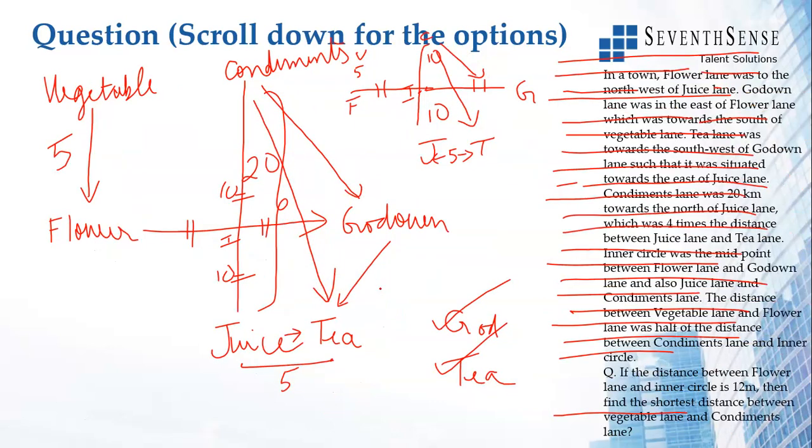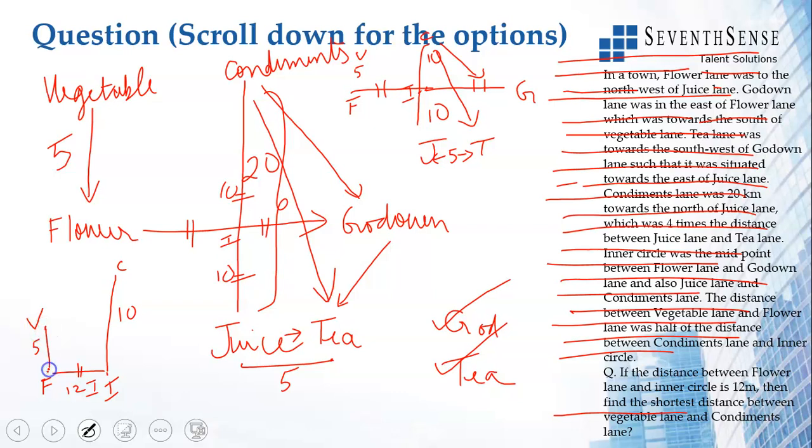See, you have flower lane here. So I'm just redrawing. Vegetable lane is 5. Flower lane and inner circle you don't know. Inner circle and condiments is 10. Okay. Now they said distance between flower lane and inner circle is 12. So this is condiments lane here. This is vegetable lane here. This is flower lane here. This is inner circle here. Correct. Distance between flower lane and inner circle is 12.